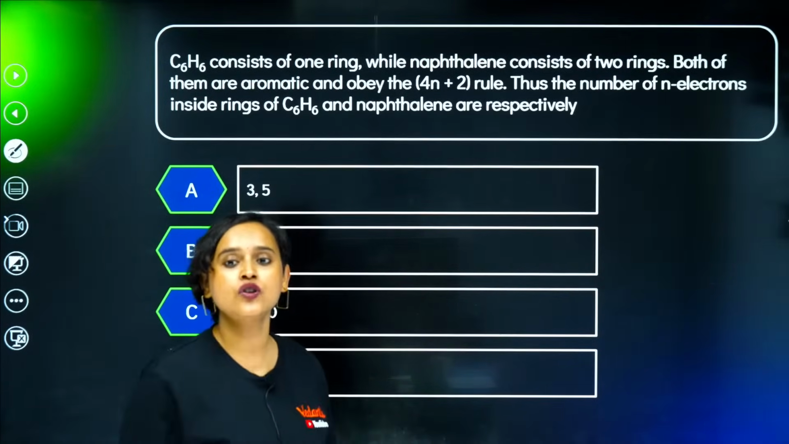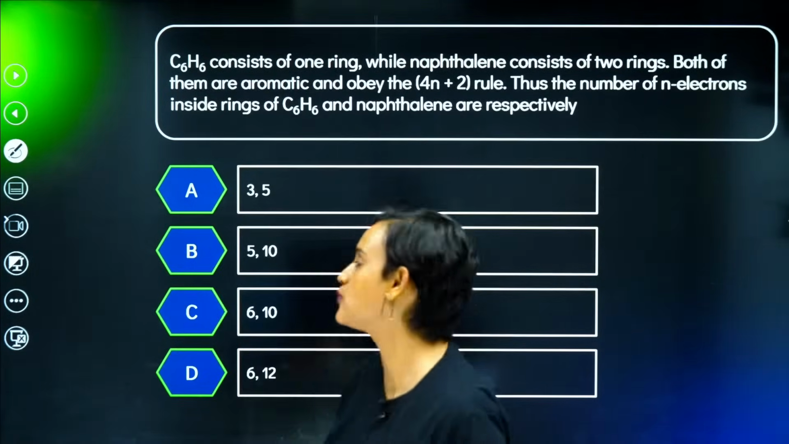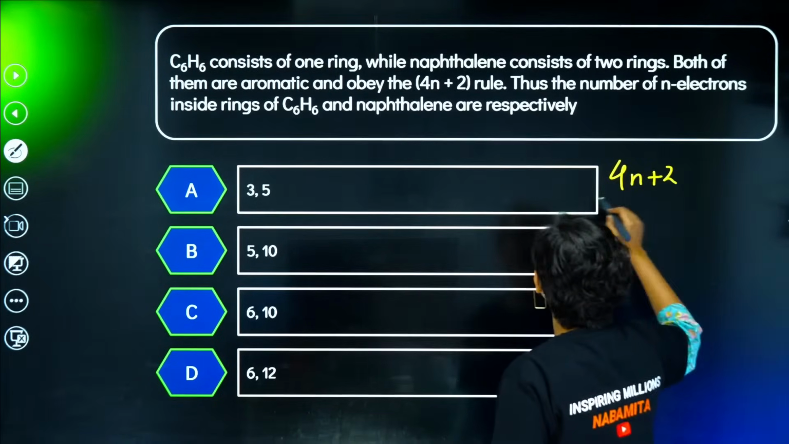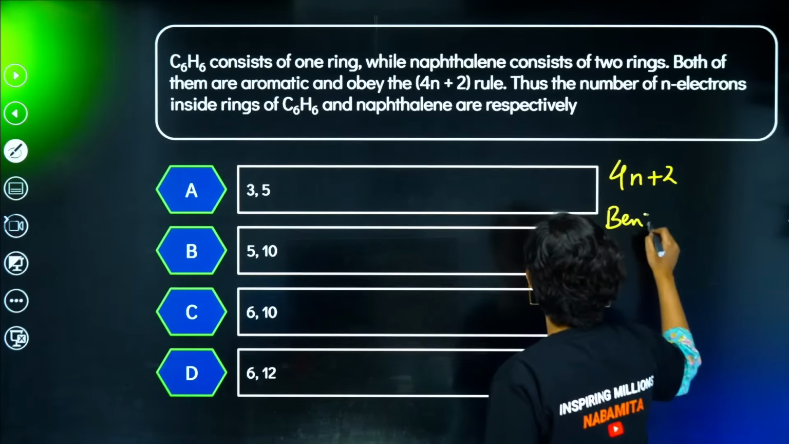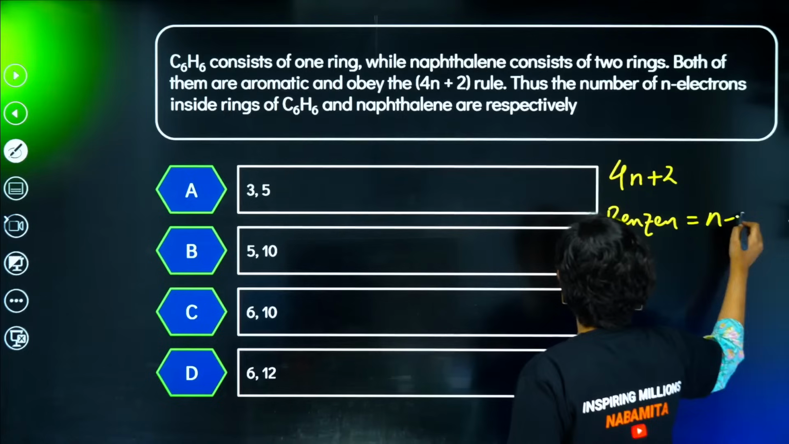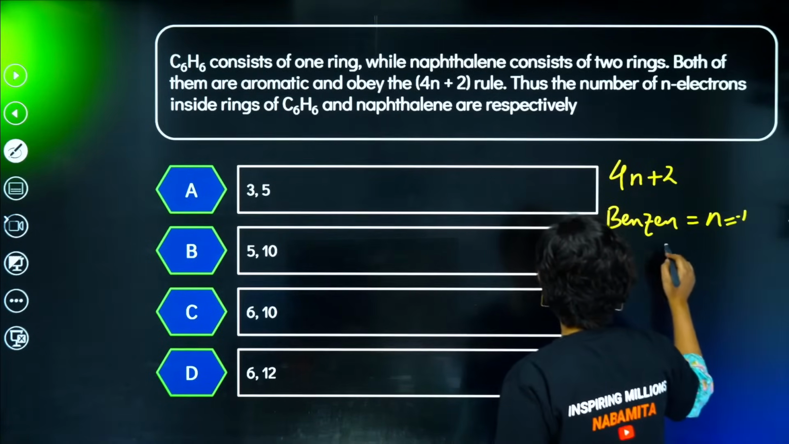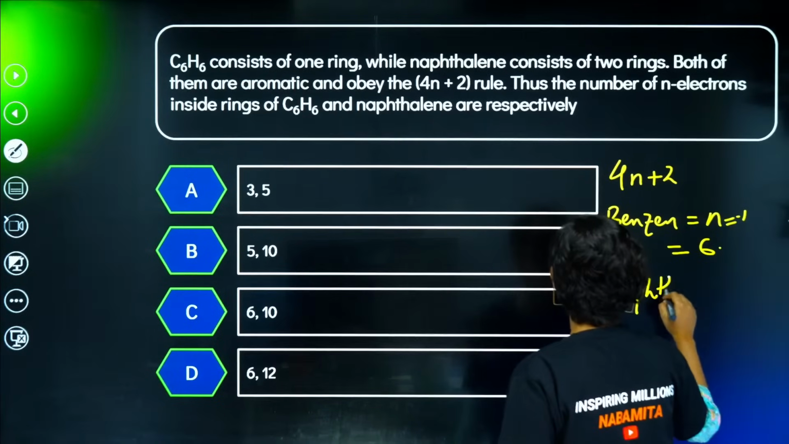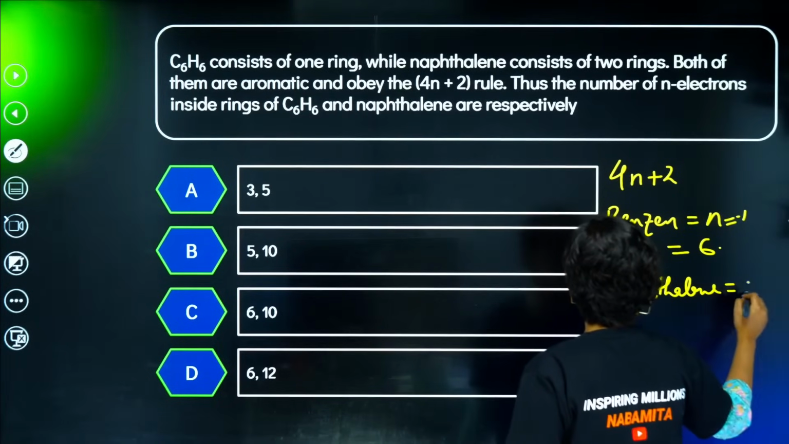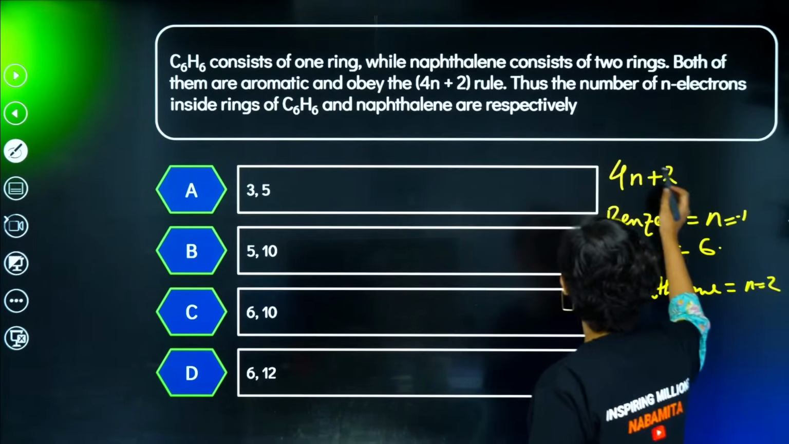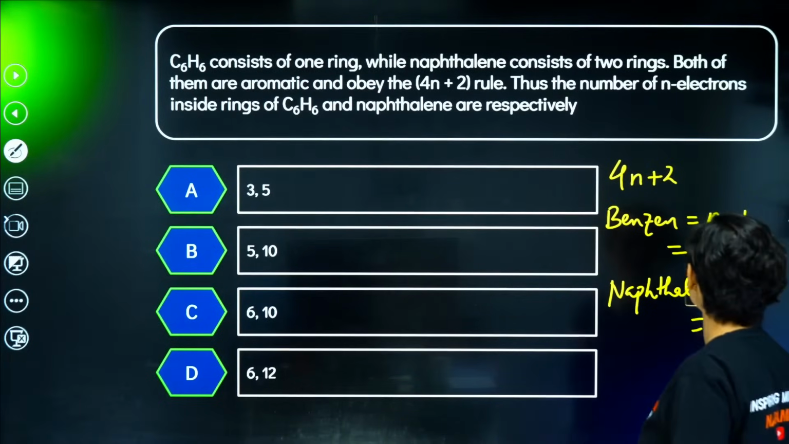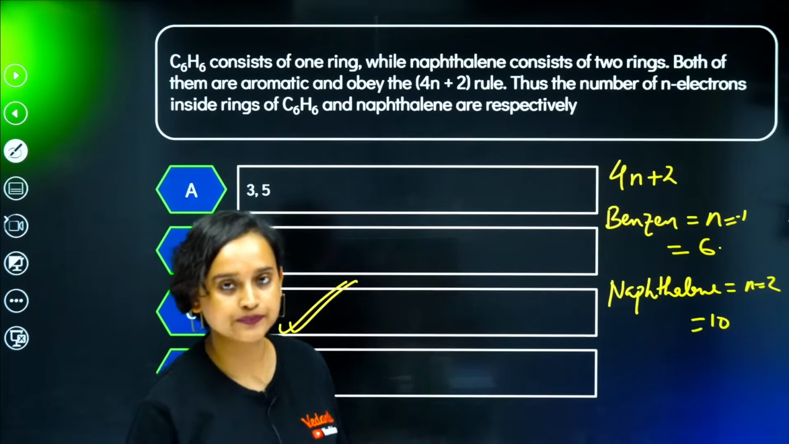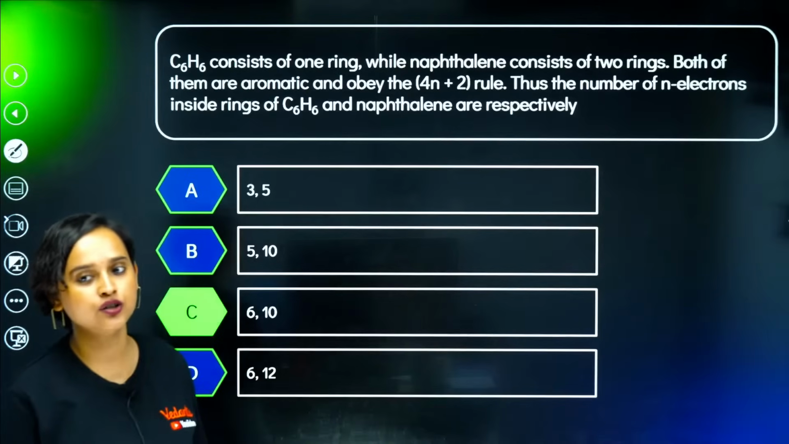Many of you have already told me that C6H6 consists of one ring and here it is 4n plus 2. So basically very easy, 4n plus 2. C6H6 is benzene. So for benzene, n is equal to 1. That means 4n plus 2 is going to be 6. For naphthalene, n is equal to 2. So 4 into 2 is 8, 8 plus 2 is equal to 10. That means it is option C, 6 and 10. Very good.